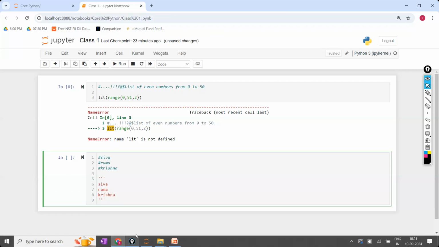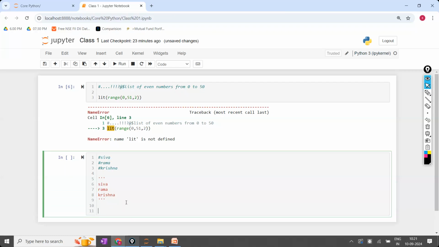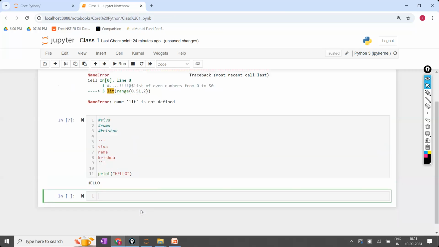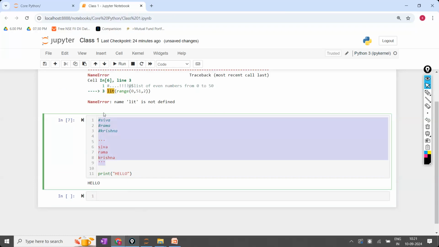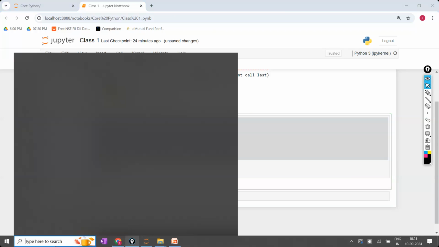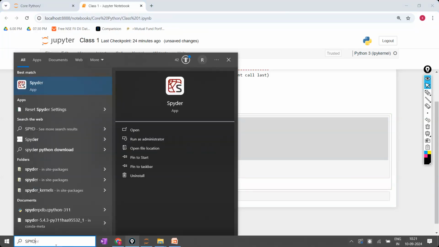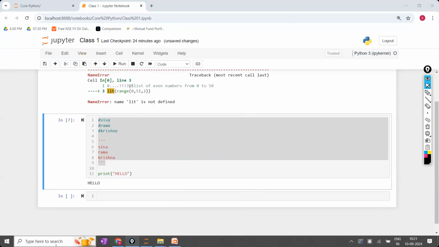Now I'm writing here print hello. According to Python, will these things be executed? No, only print hello will be executed, and only hello will be printed. Is the point clear? From line 1 to line number 9, everything is ignored by Python. Now, if you open Spyder, I'm just trying to open Spyder.